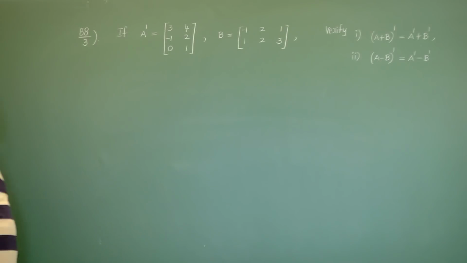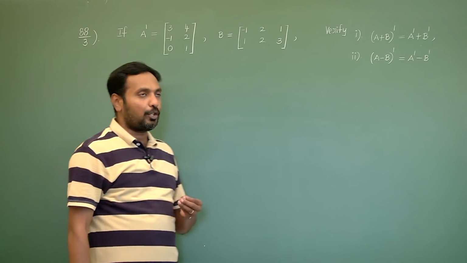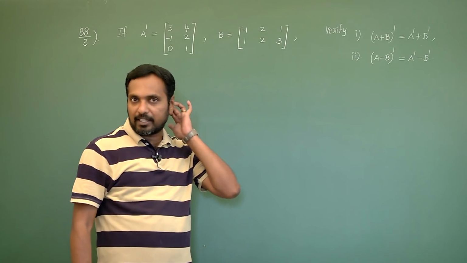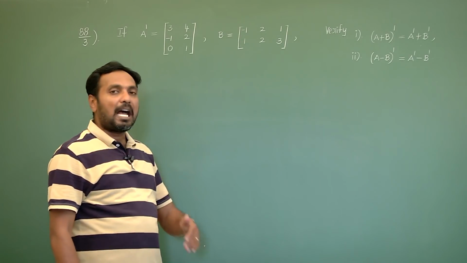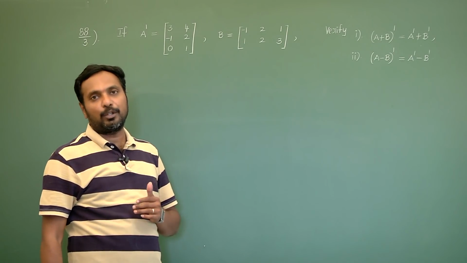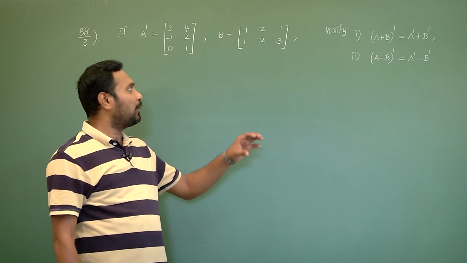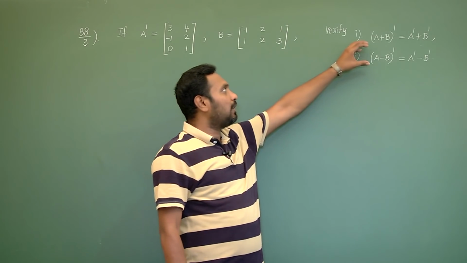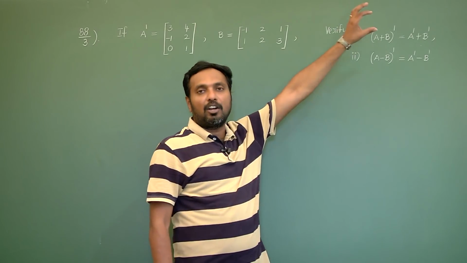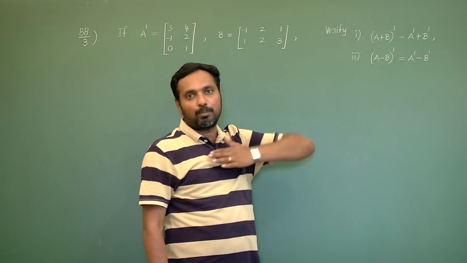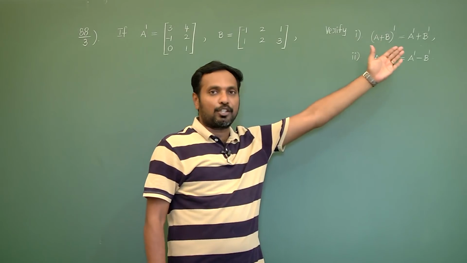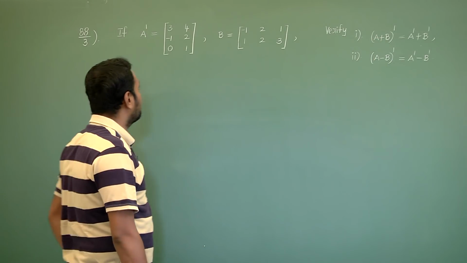So, how to add two matrices you know, how to subtract two matrices you know, how to do transpose you know. So, all these points you need to do and calculate LHS separately, RHS separately, and we need to prove that LHS equals to RHS.